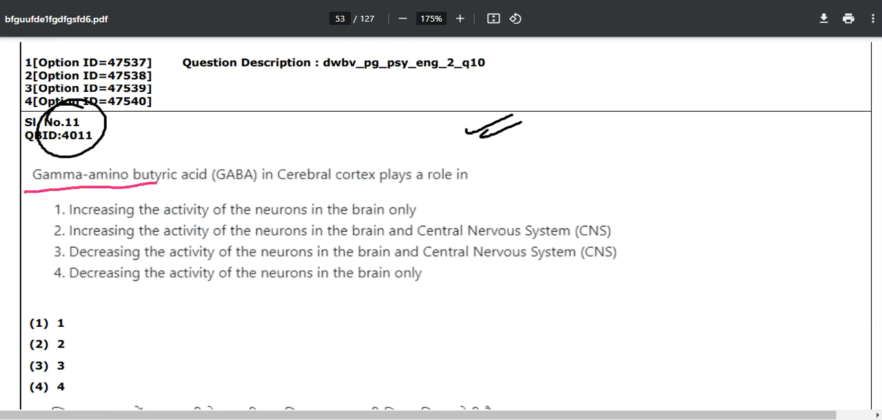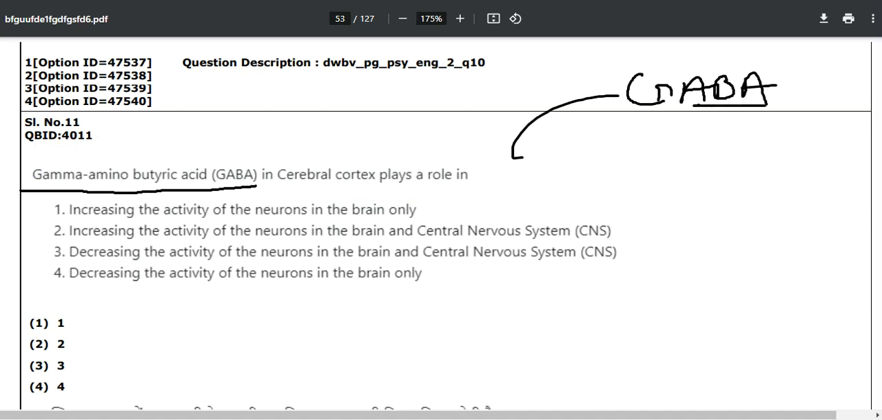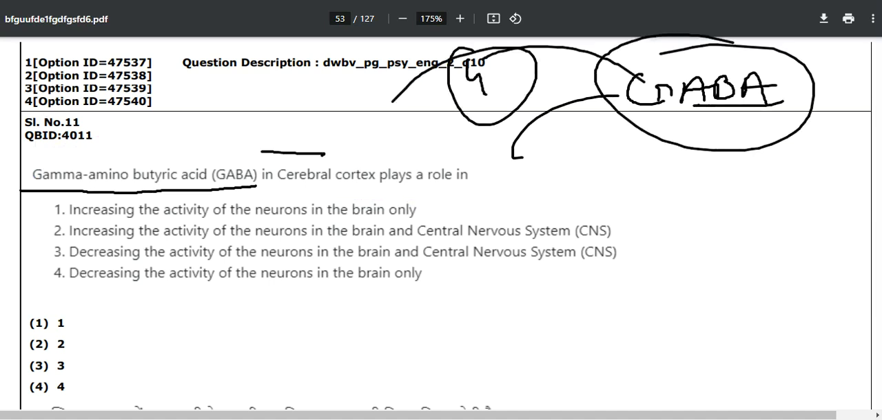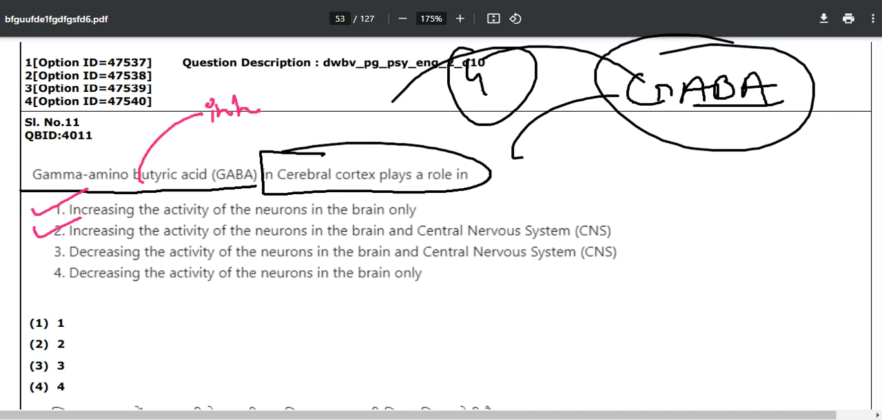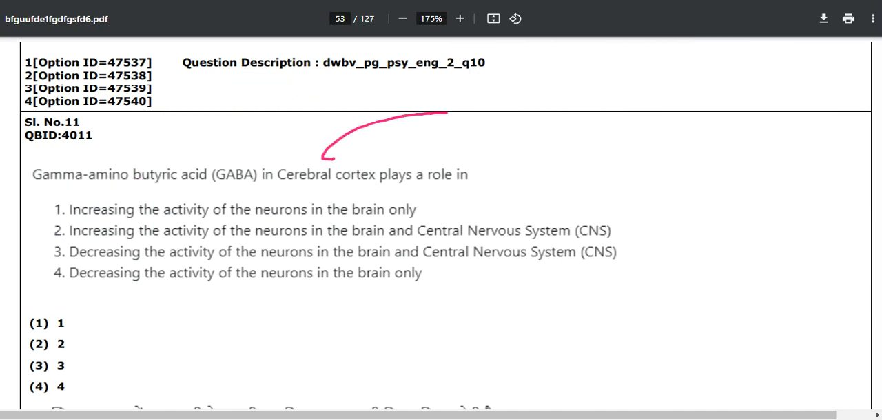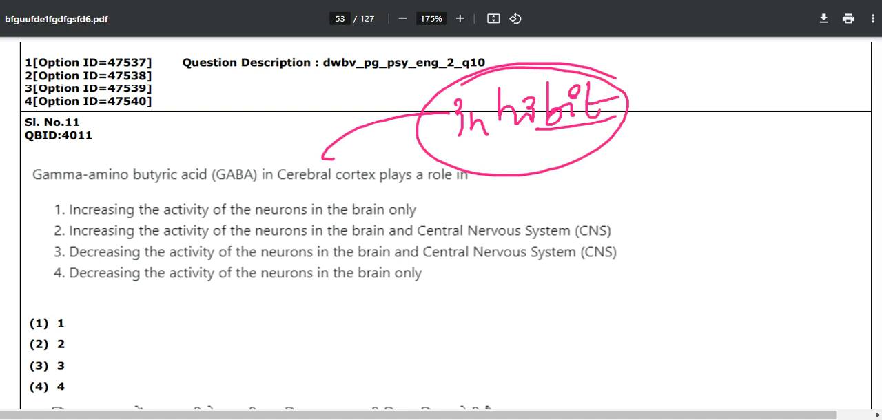Gamma aminobutyric acid. This is the most basic question of this thing. Gamma aminobutyric acid, GABA, they have asked from the neurotransmitter section of your unit number 4. In the cerebral cortex it plays a role in what? Increasing the activity of neurons in the brain only? You might know that this is your inhibitory neurotransmitter, so it is never going to increase the activity. What it will do is only inhibit. What does inhibit mean? To stop, to restrict, or to never release. So gamma aminobutyric acid will always decrease.